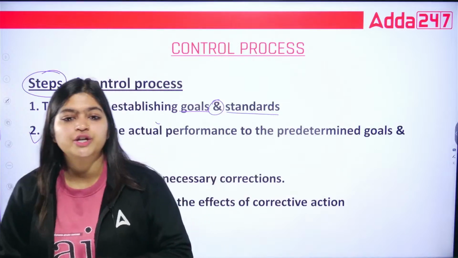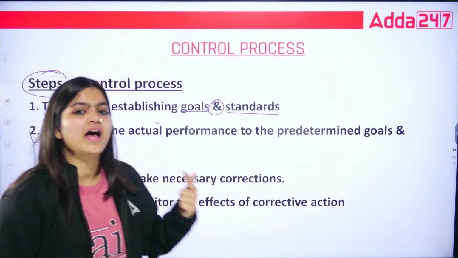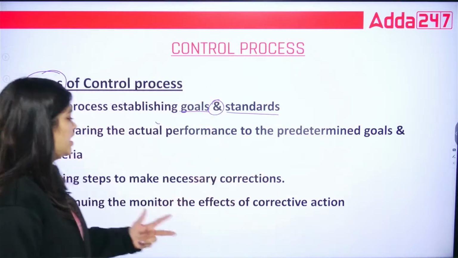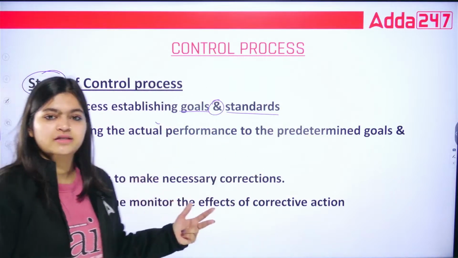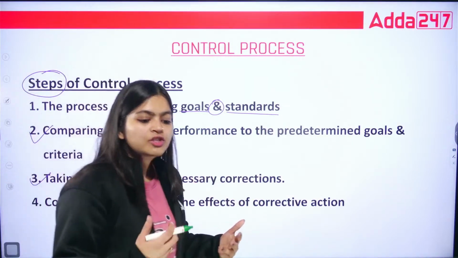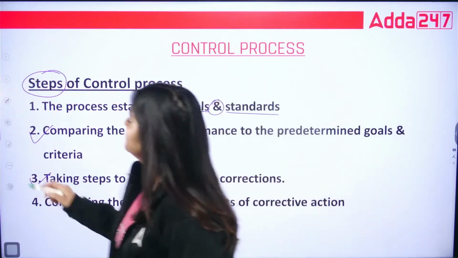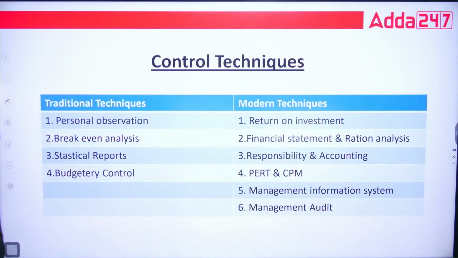So, these are the steps of your control process. It starts with your setting of goals and standards. Second, you are comparing with your actual performance. Then third, you are taking the necessary corrective actions. Then fourth, this is your continuous process. So, these are the advantages of your control process. Chaliye. Next, control techniques. Now next is your control techniques.